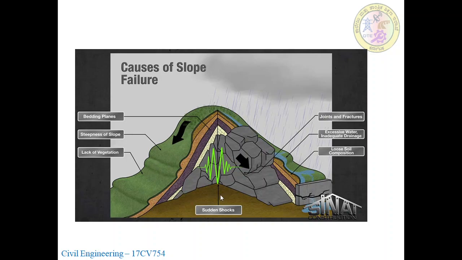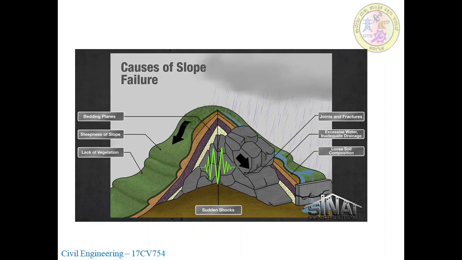Here sudden shocks will be there, maybe an earthquake or any other dynamic load, and sometimes a blast. When the slope is affected, water enters the soil mass through the pores. The soil becomes liquid or semi-liquid form. It loses its shear strength and bearing capacity.